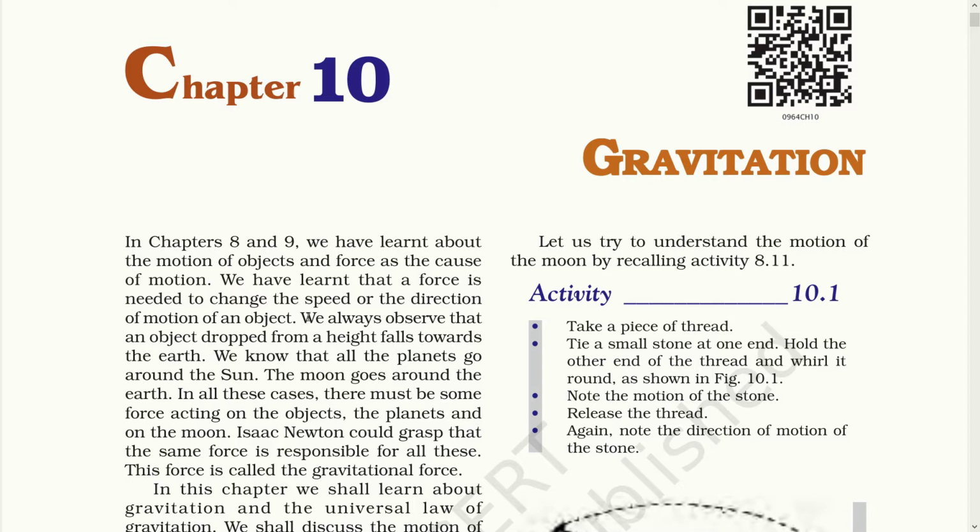We always observe that an object dropped from a height falls towards the earth. We know that all the planets go around the sun. The moon goes around the earth. In all these cases, there must be some forces acting on the objects, the planets and on the moon. Isaac Newton could grasp that the same force is responsible for all this. This force is called the gravitational force.